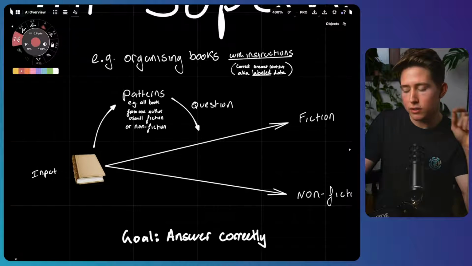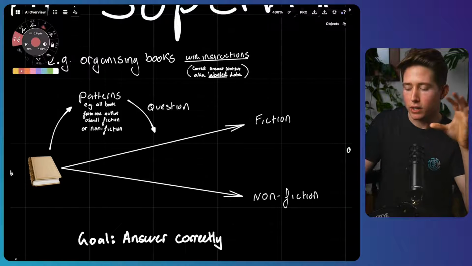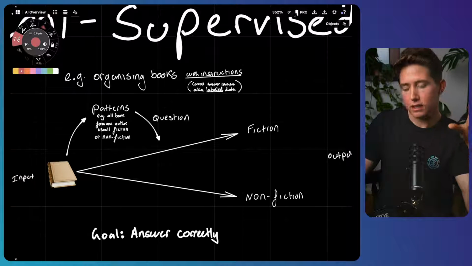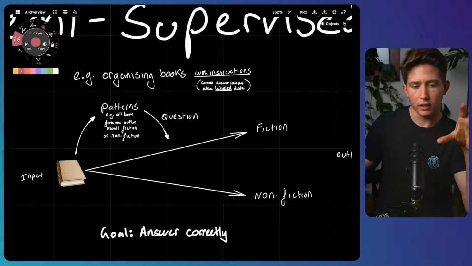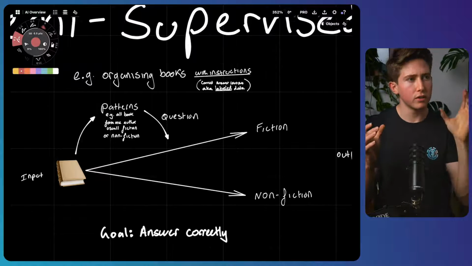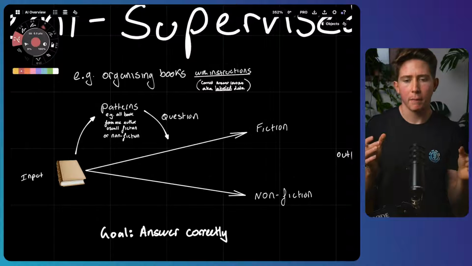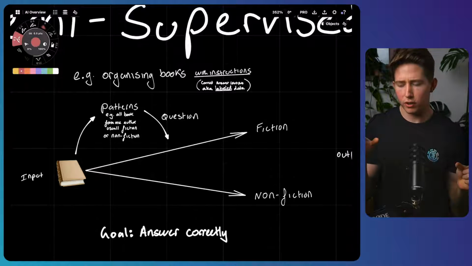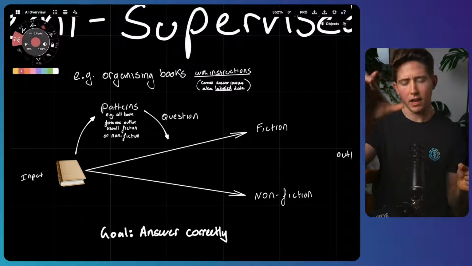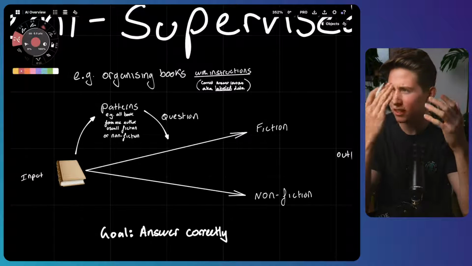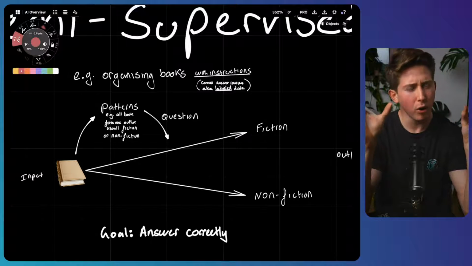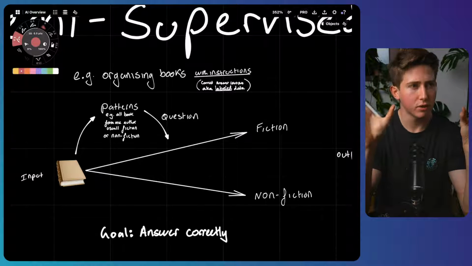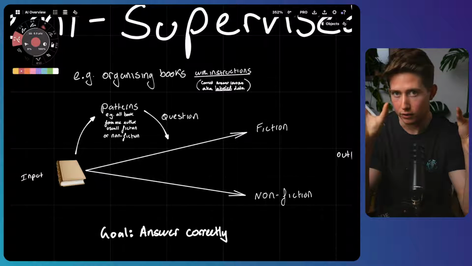Well, we can then use that pattern to question our initial decision. So we made that initial decision with our supervised learning that, oh, this book is fiction. But then we notice that there's a pattern that authors usually only write one category. And so then we look at this author's books and we notice that, oh, 9 out of the 10 of this guy's books are nonfiction, but I've categorized the 10th one as fiction. And so then we start to question, oh, maybe that's incorrect, because this pattern is telling me that it's probably going to be nonfiction actually, because they usually write the same kind of book type.